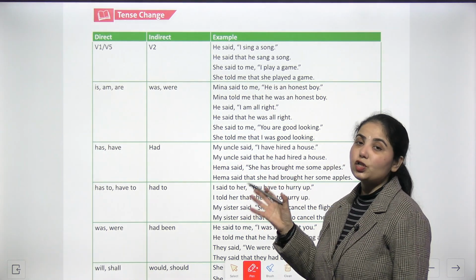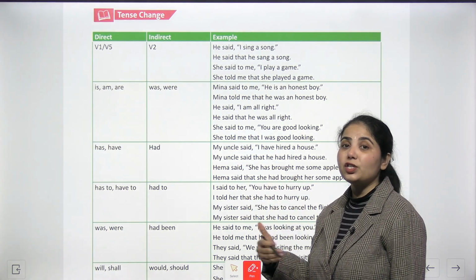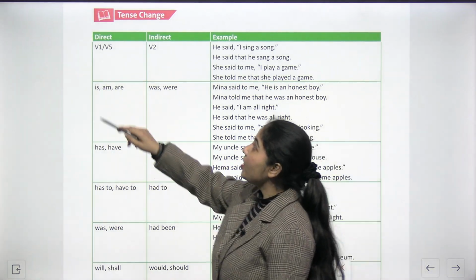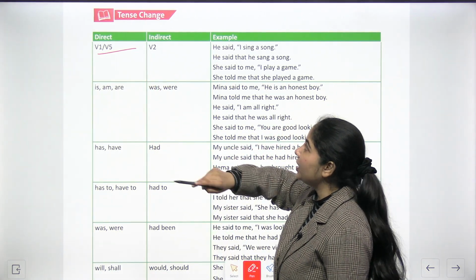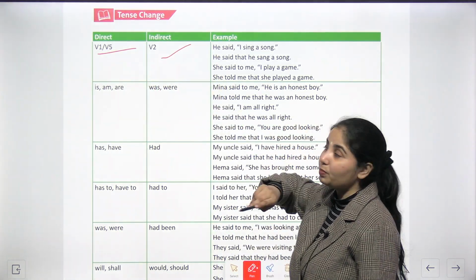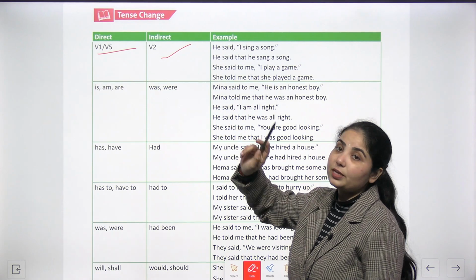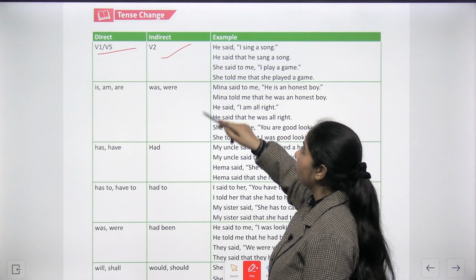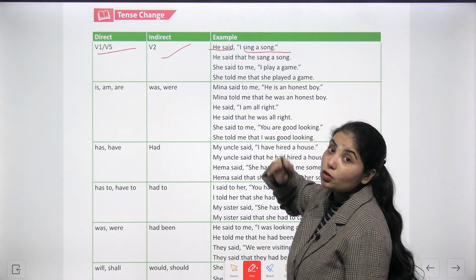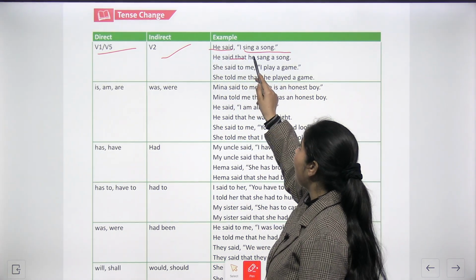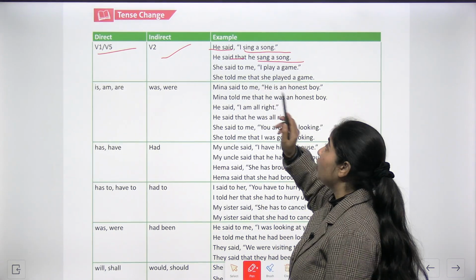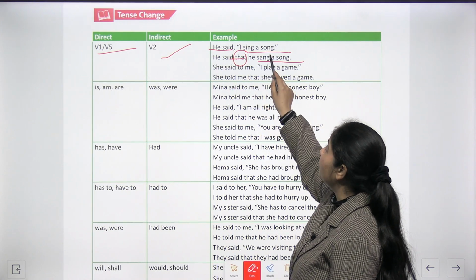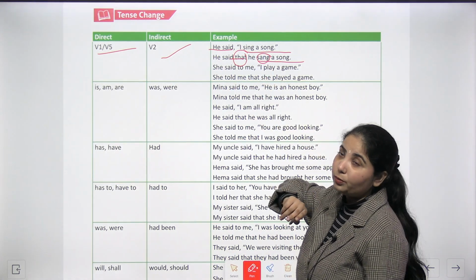Now, tense change. Now we will see how we can change the tenses in reported speech. For example, we have direct speech and this is indirect speech. If the verb's first form is given, you will be converting it to the second form of the verb. For example, he said, "I sing a song." So, he said that he sang a song. You will be using the joining word "that" and you will be using the second form of the verb.